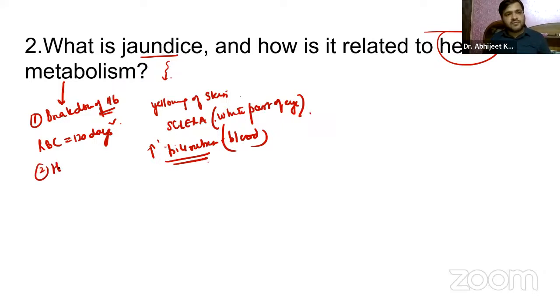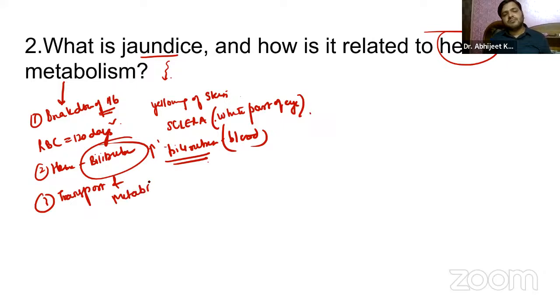Now, this heme will be converted to bilirubin through heme oxygenase activity. Heme undergoes oxidative cleavage by the enzyme heme oxygenase and is converted into biliverdin. Biliverdin is a green pigment, and it is then converted to bilirubin. Finally, there is transport and metabolism of bilirubin. We have unconjugated bilirubin, conjugation takes place in the liver, and ultimately there is excretion. That is something you have to remember.